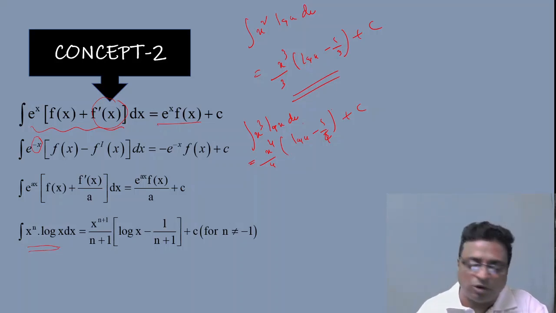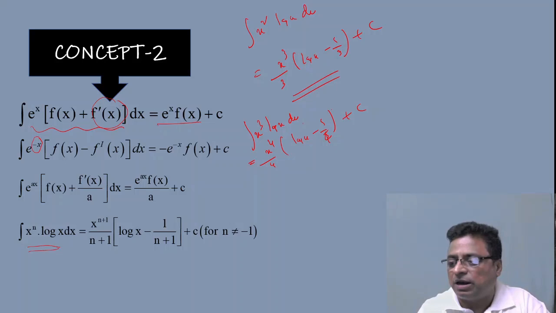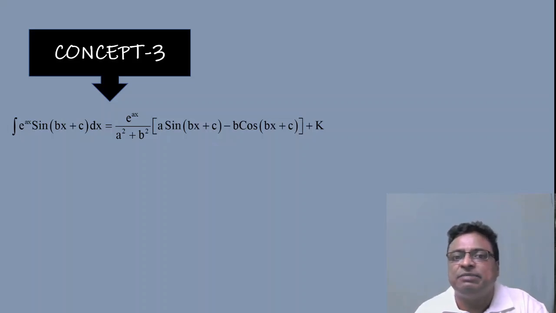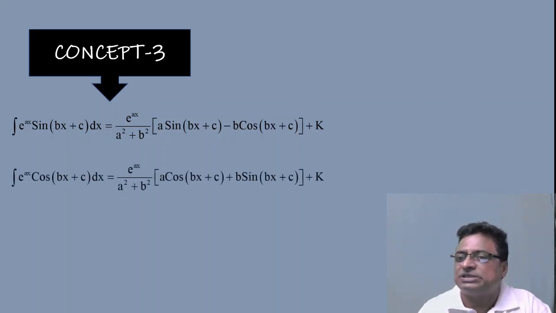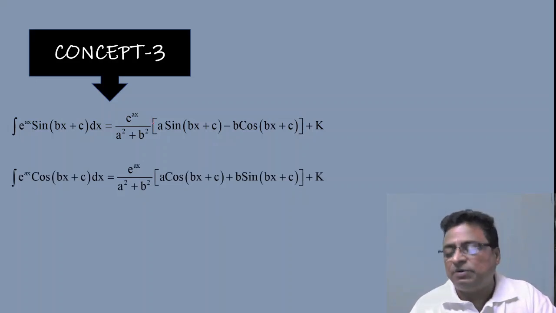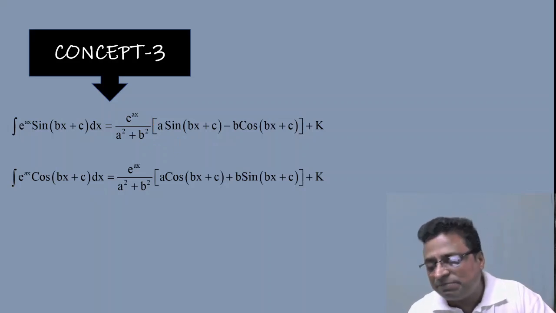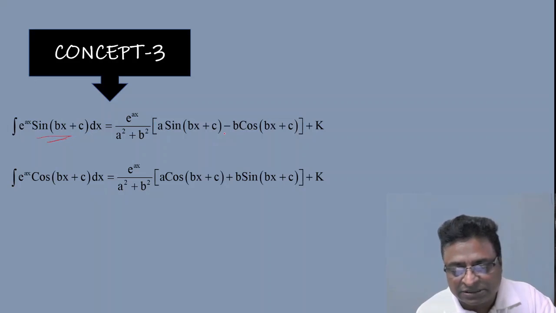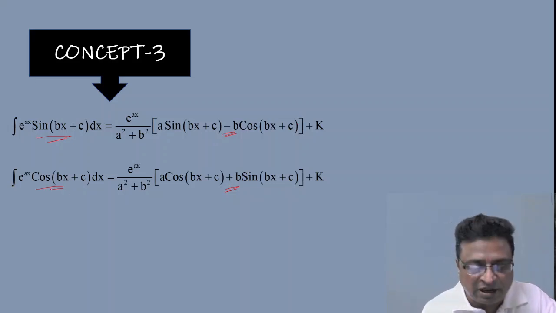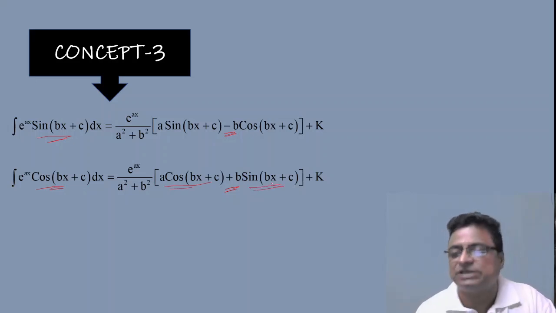This is concept number 2. All these 4 formulae are extracted from concept number 1 only. Now coming to concept number 3. Again, this is also an application of the by parts formula: my standard formula, e power ax sin bx plus c, and again e power ax cos bx plus c. The formula for integration e power ax sin bx plus c is e power ax by a square plus b square, a sin bx plus c minus b cos bx plus c. For sin, minus comes; for cos, plus comes. This is one important point. For cos, it is a cos bx plus c plus b sin bx plus c.